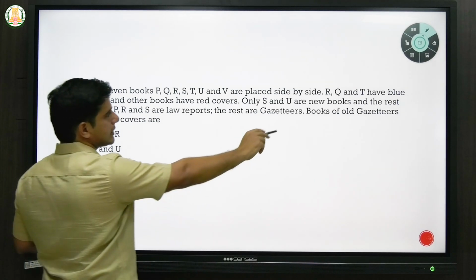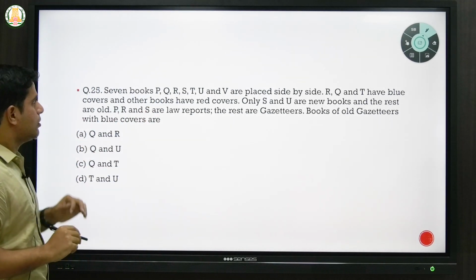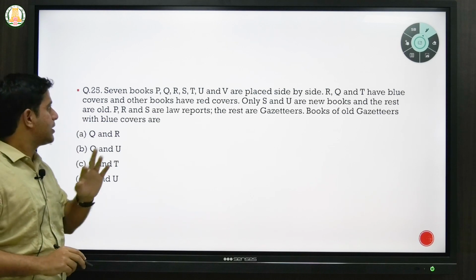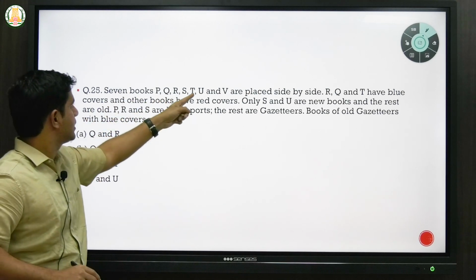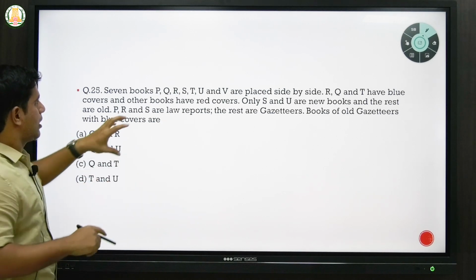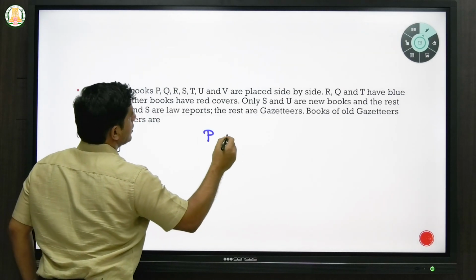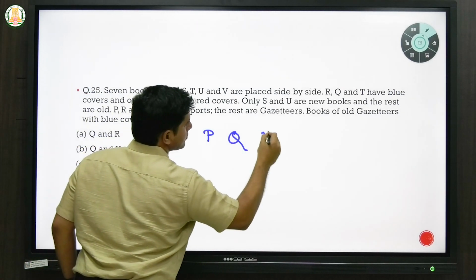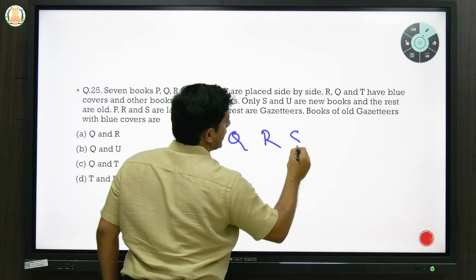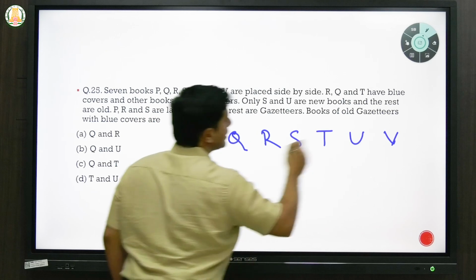So finally what they are asking is: the books of old gazetteers with blue covers are. Since there are 3 different distinctions and 7 books, it's better we create a table to represent it in a better way. So let's put P, Q, R, S, T, U and V. These are the books.